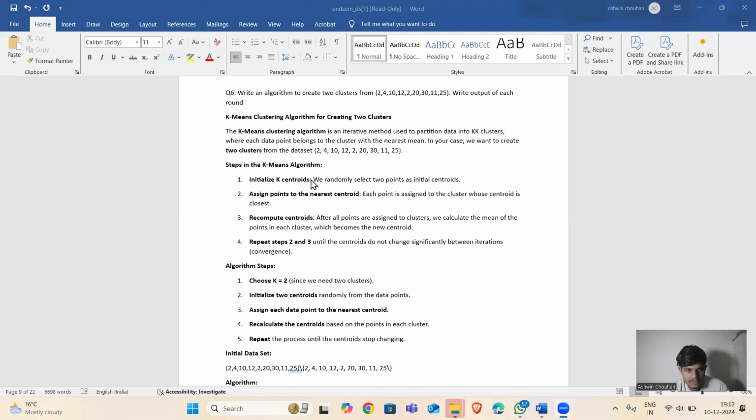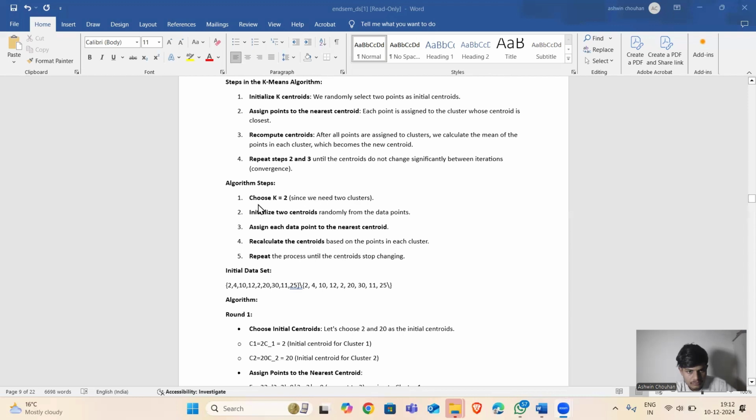Steps in K-means clustering. First, initialization: we randomly select 2 points as initial centroids. Second, assign points to the nearest centroid: each point is assigned to the cluster whose centroid is closest. Third, compute centroids: after all points are assigned to clusters, we calculate the mean of the points in each cluster, which becomes the new centroid. Fourth, repeat steps 2 and 3 until the centroids do not change significantly between iterations, that is, convergence.